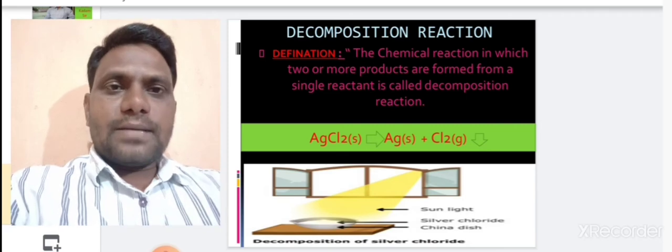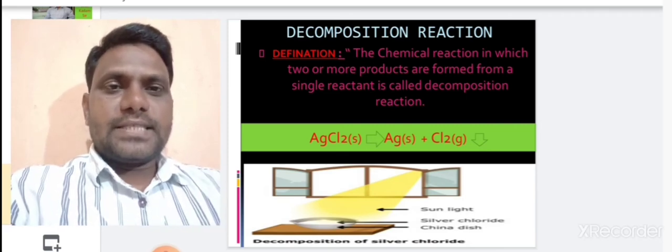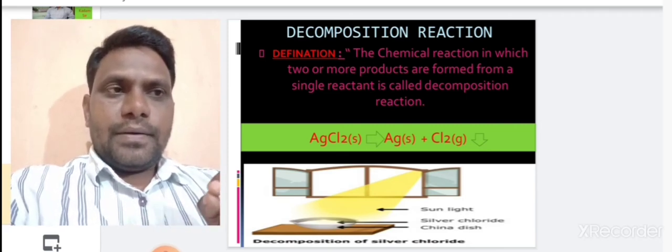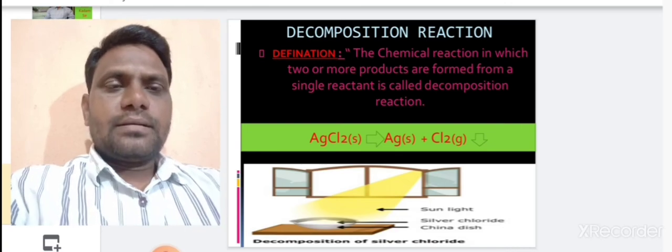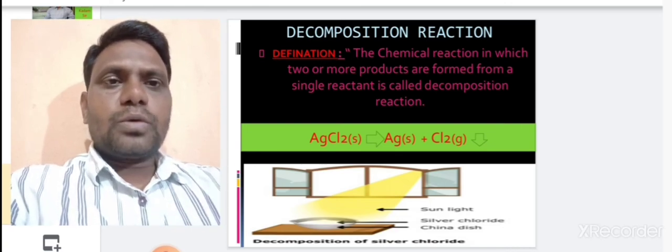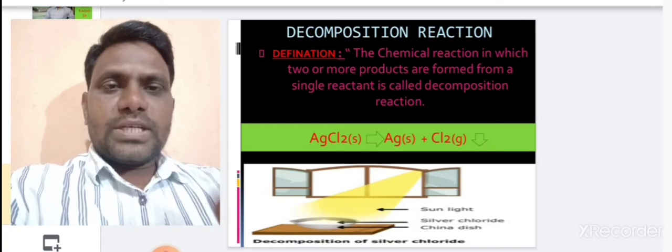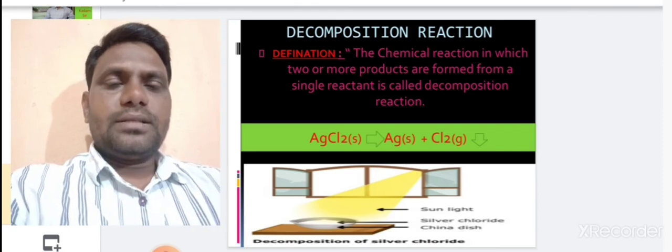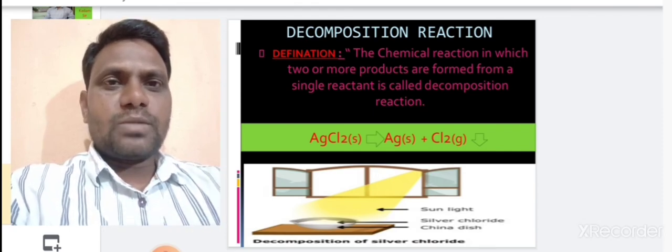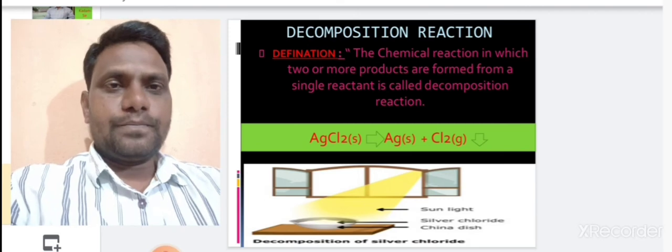Another example for decomposition reaction is when heat is given to calcium carbonate up to 1000 degrees Celsius. The formula for calcium carbonate is CaCO3.